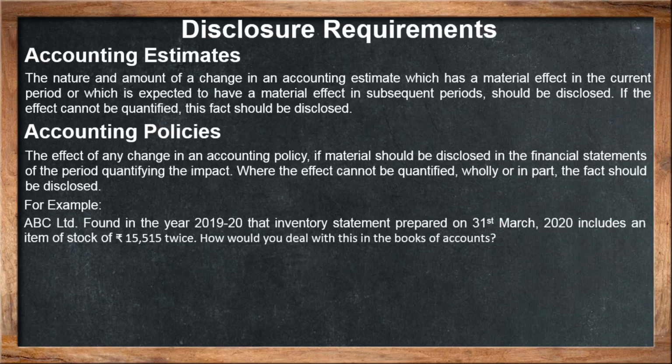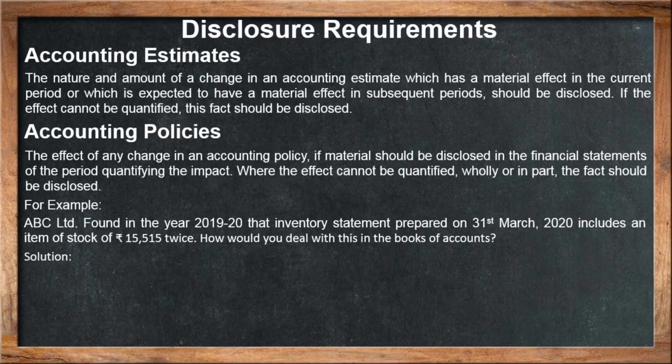As per the accounting policies and disclosure requirement, the fact should be disclosed. For example, here you can see ABC found that in the year 2019-20, the inventory statement prepared on 31st March 2020 includes an item of stock of rupees 15,515 twice. That means the stock is recorded repeatedly. How would you deal with this in the books of accounts?